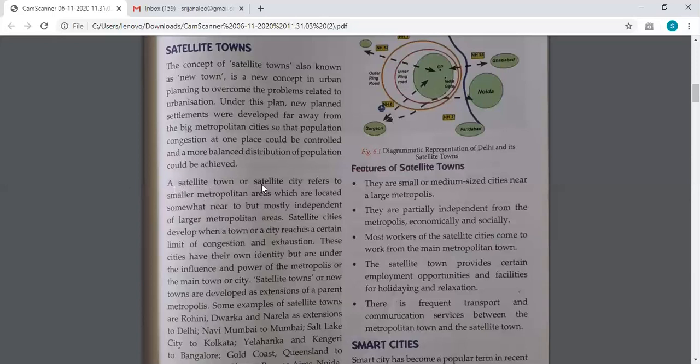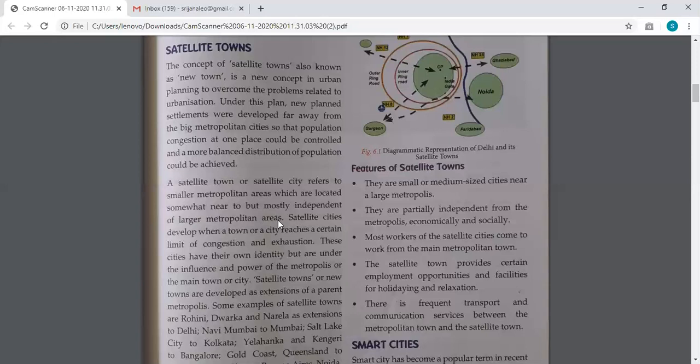A satellite town or satellite city refers to smaller metropolitan areas, so smaller towns you can say, which are located somewhere near the main city, but mostly they are independent of the large metropolitan areas, meaning they are not fully dependent on the main metropolitan city. They'll have almost all the facilities that a bigger metropolitan city will have, but they have emerged because of that big metropolitan area. I hope you understood.